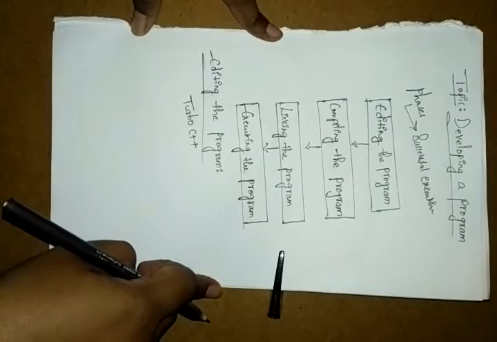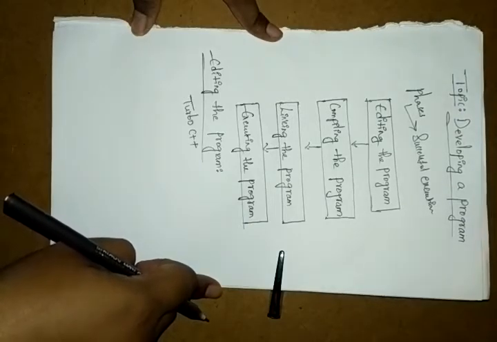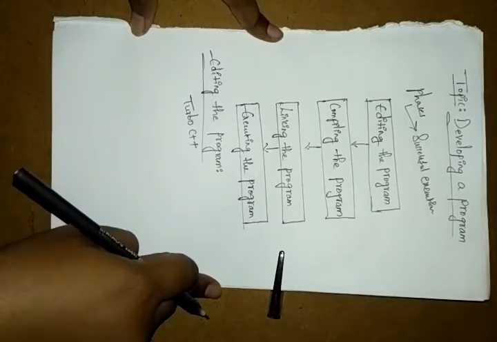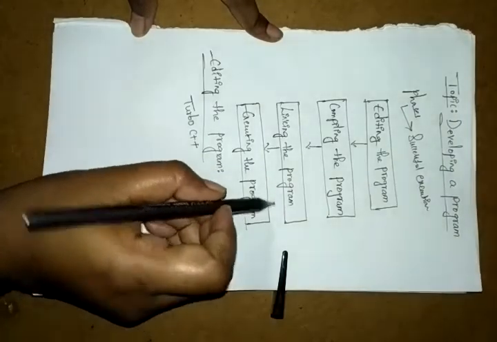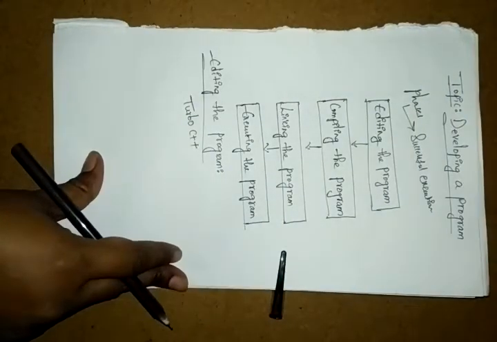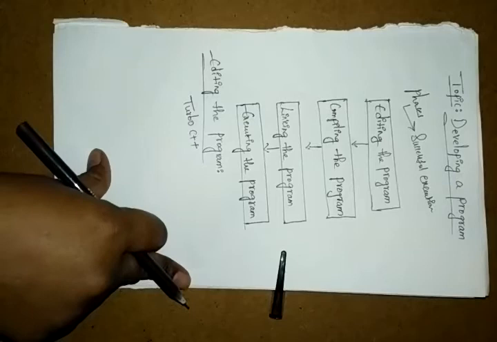First you have to open Turbo C++ for editing the program, or we can call this creating the program also, right?